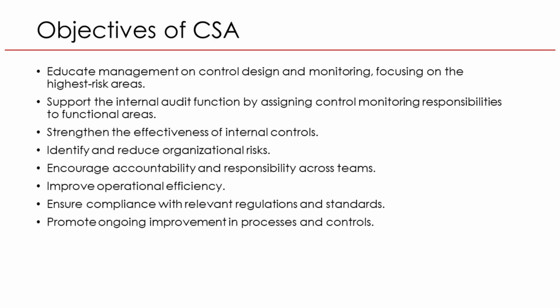CSA also supports internal audit. When departments review their own controls, internal auditors can focus on higher risk or more technical areas, like cybersecurity or data privacy. A manufacturing firm, for example, may let production managers handle operational control reviews, while auditors test system access controls. Another key goal is improving efficiency. In a retail company, CSA reviews might reveal that inventory tracking can be automated, saving time and reducing manual errors.